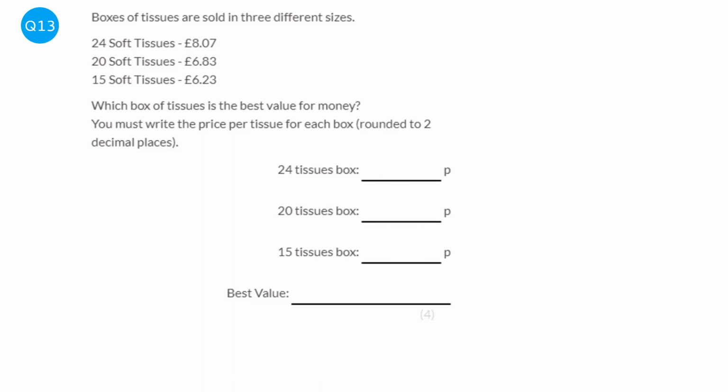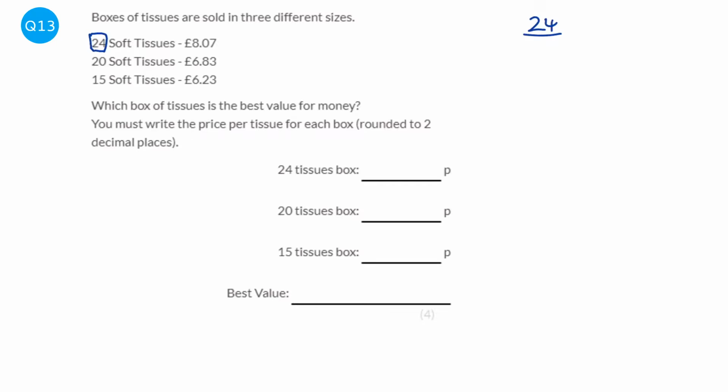There are a number of different ways of working out this question. You can find out the amount of tissues per penny, you can work out the price of one tissue, or you can get all the amounts of tissues into the same amount. I'm going to find out the price per one tissue. And we're going to start off with the 24.